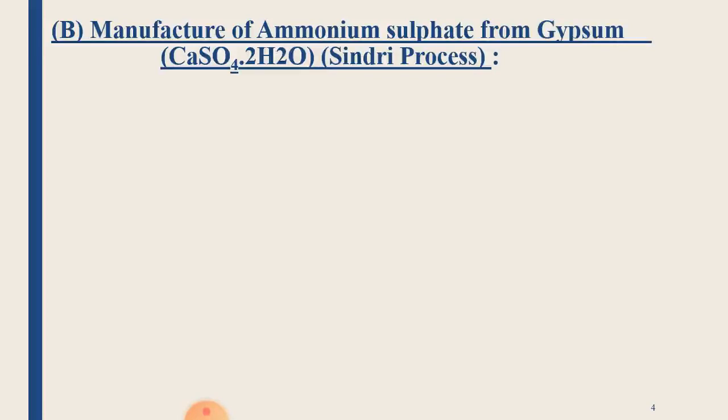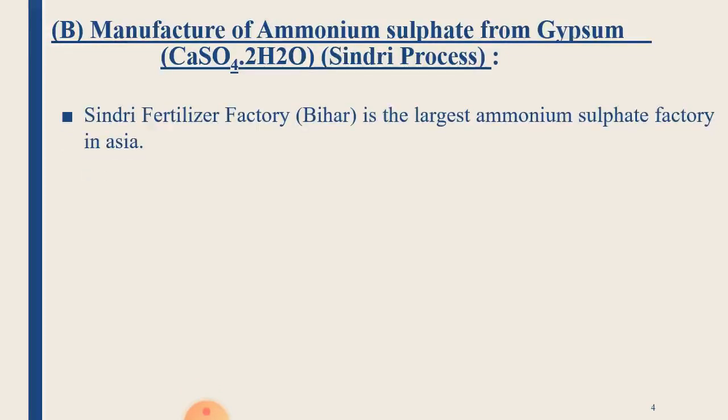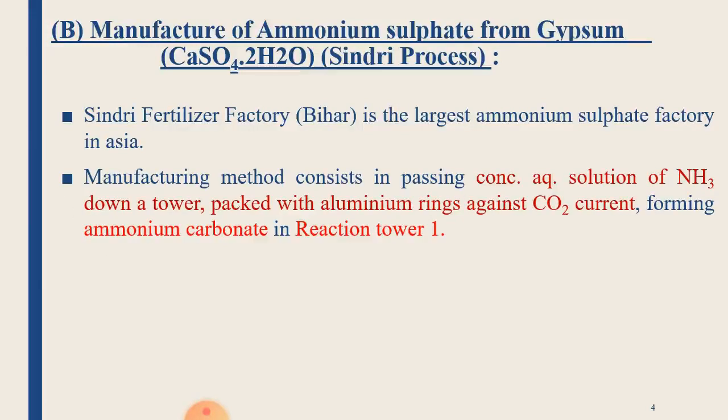The second method is manufacturing of ammonium sulfate from gypsum, or generally we call this the Sindri process. Now the Sindri fertilizer factory at Bihar is the largest ammonium sulfate factory in Asia, and the manufacturing process consists of two steps, wherein the raw materials required are ammonia along with CO2 gas, carbon dioxide.